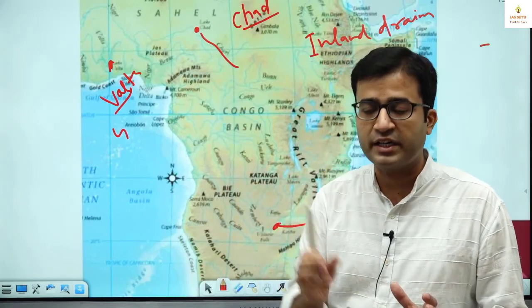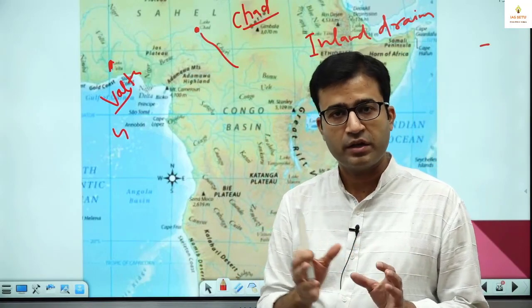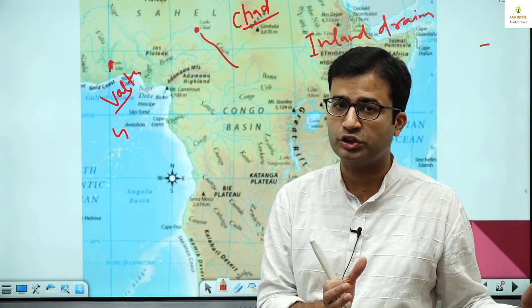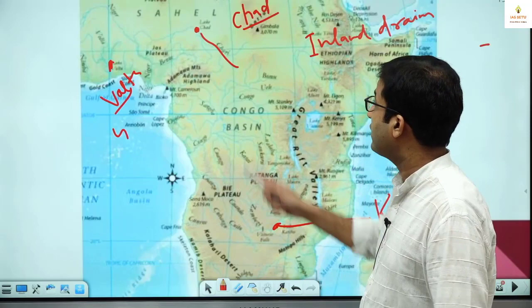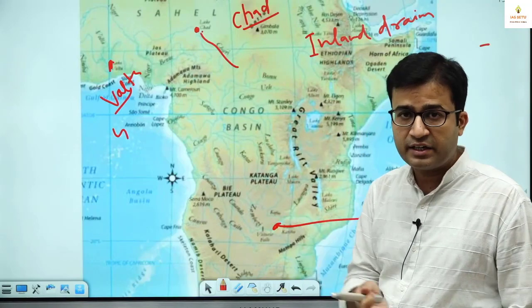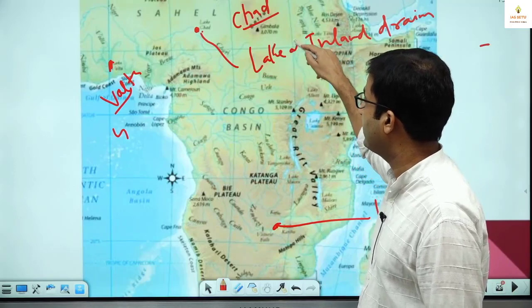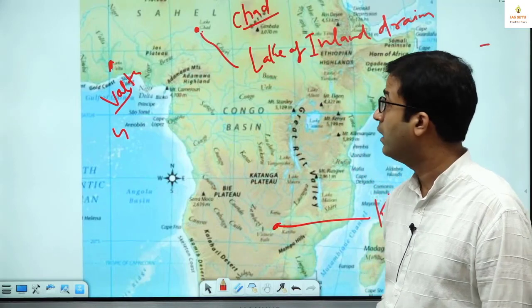It is inland drainage, where the outflow is not in a sea or ocean. This lake is formed because of inland drainage, that's why it is known as a lake of inland drainage.